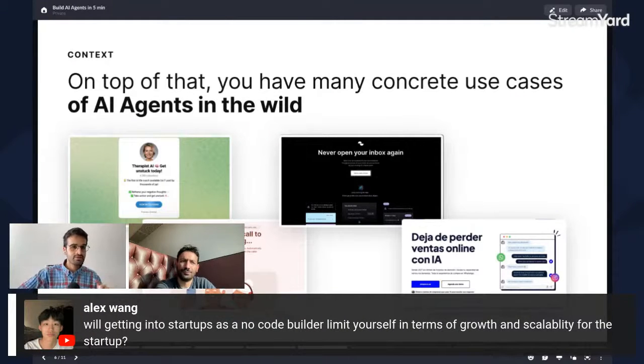Will getting into startups as a no-code builder limit yourself in terms of growth and scalability for the startup? So can you repeat the question? Will getting into startups as a no-code builder limit yourselves in terms of growth and scalability? Essentially asking, if you use no-code, do you face scalability issues in the future?